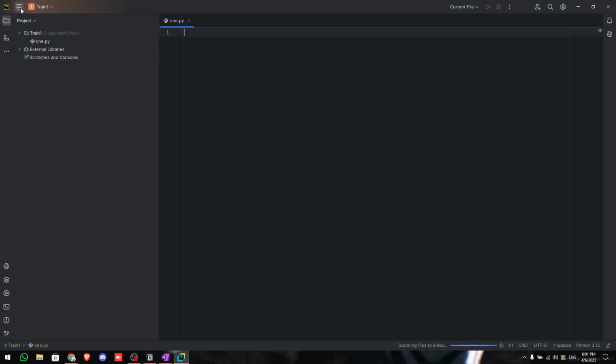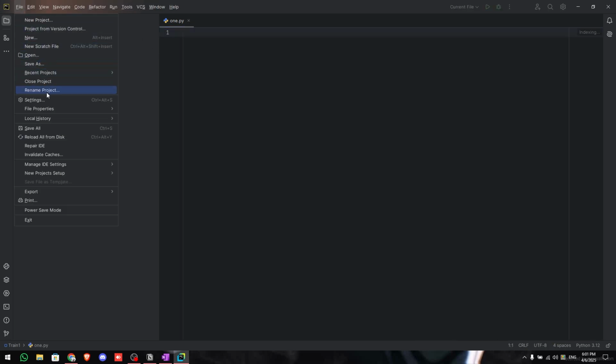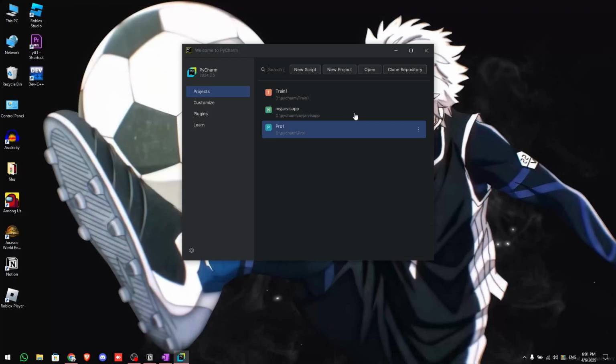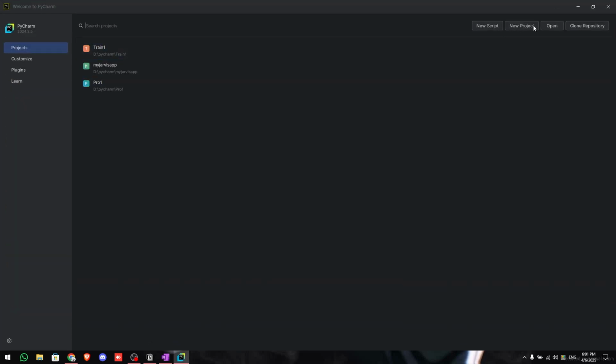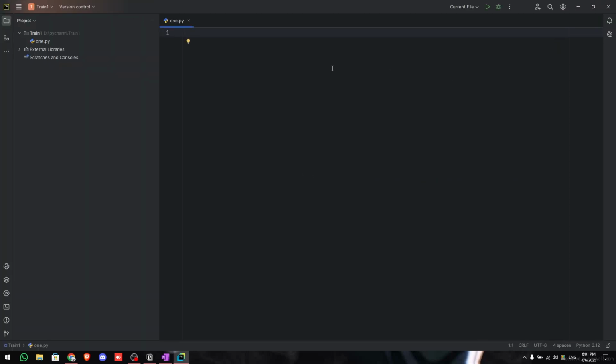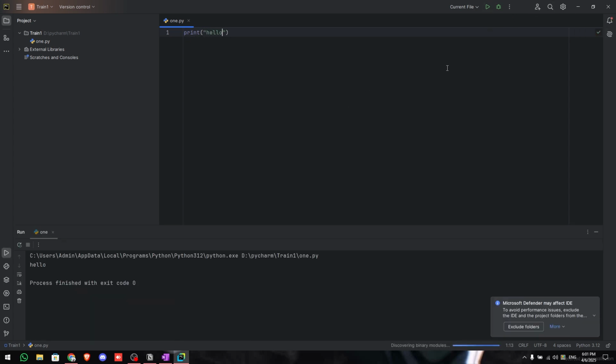So in case you don't have any project, it might come like this. What you want to do is simply new project, or you can do an existing project. I already created one, so we'll be using that. So here we can do print, as we already know, hello, directly. We don't need to import any libraries in C.